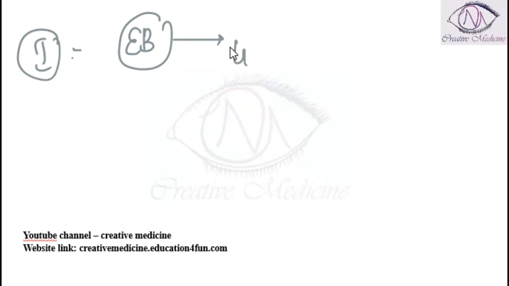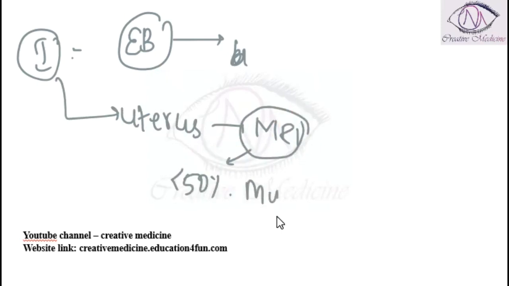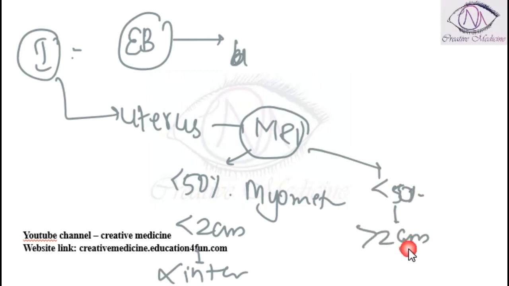If it is a type 1 endometrial carcinoma and if it is confined to the uterus, then the MRI report should be seen. In the MRI report, if you see that less than 50% of myometrium is involved and the tumor size is less than 2 centimeters, in such cases no intervention is done. If less than 50% of myometrium is involved and there is more than 2 centimeters of tumor size, in such cases we should do pelvic lymph node dissection.